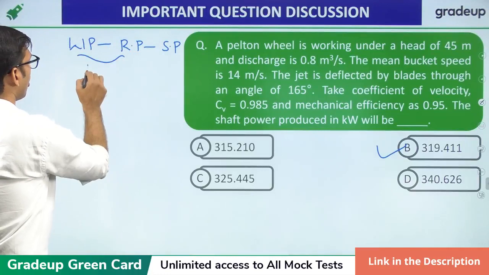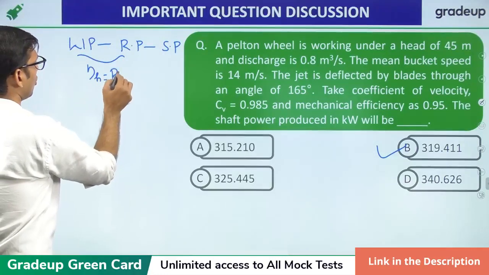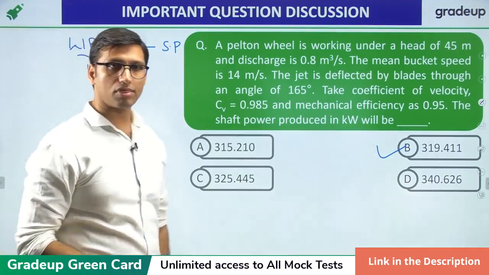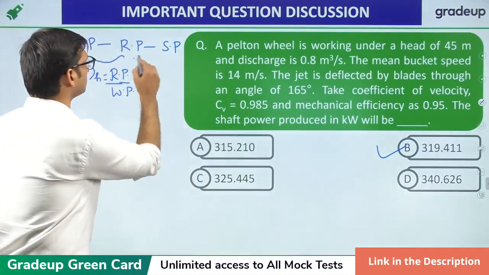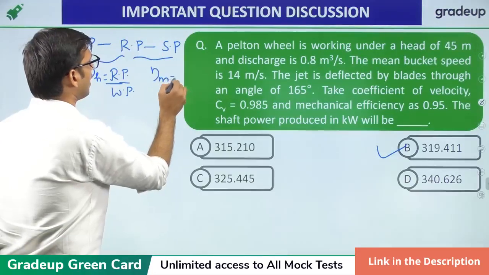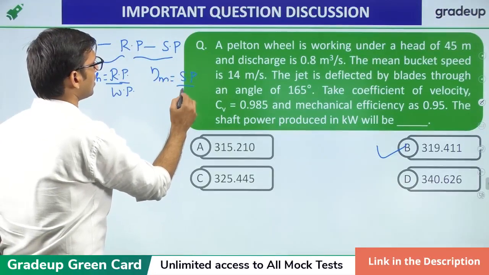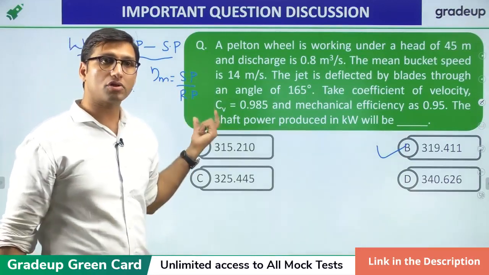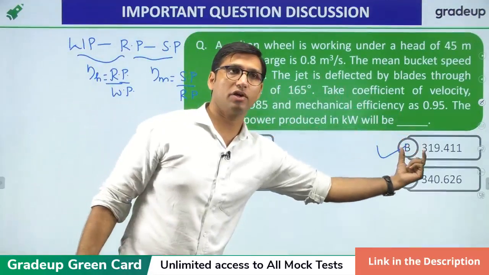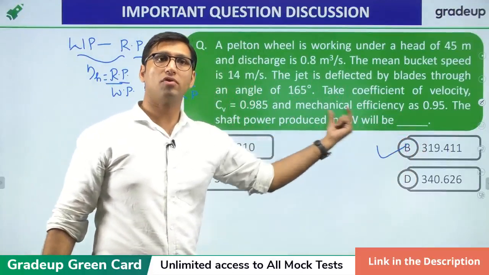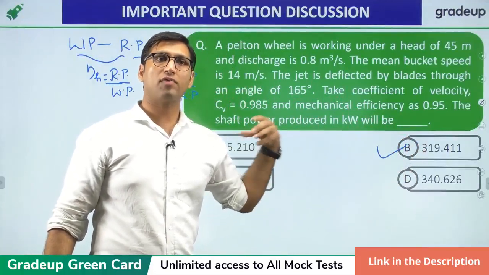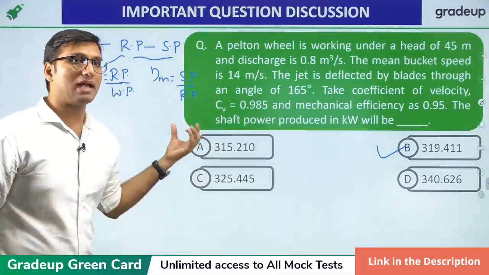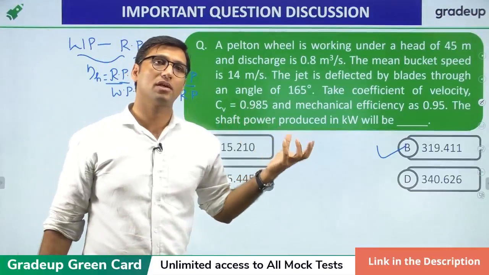Now the ratio of runner power over water power is equal to hydraulic efficiency, and the ratio of shaft power over runner power is equal to mechanical efficiency. Now in this question, mechanical efficiency is given to you. You have to find the shaft power. How to find the shaft power? If you get the value of runner power for the Pelton wheel turbine, you can get the shaft power.